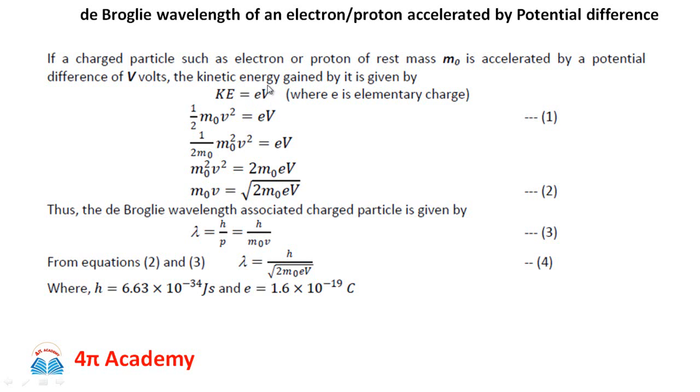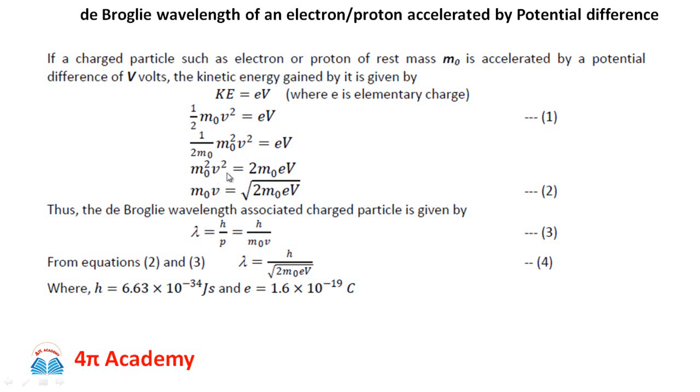This electrical energy will provide the necessary kinetic energy for the motion of the electron. So we get half m0 v square is equal to eV. Again, writing this equation as m0 square v square upon twice m0, which is equal to eV.